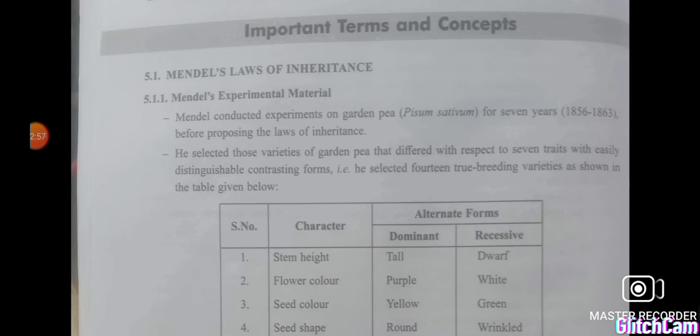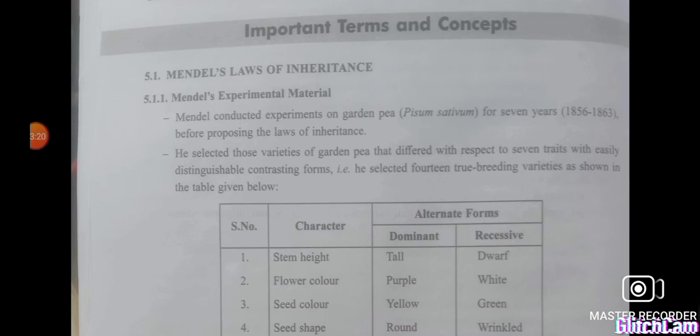So let's continue this chapter, that is principles of inheritance and variation. Let's recollect the important points, and after that I'll be sending the revision questions. So in this chapter, do you remember what we learned? We learned about Mendel's laws of inheritance, isn't it?